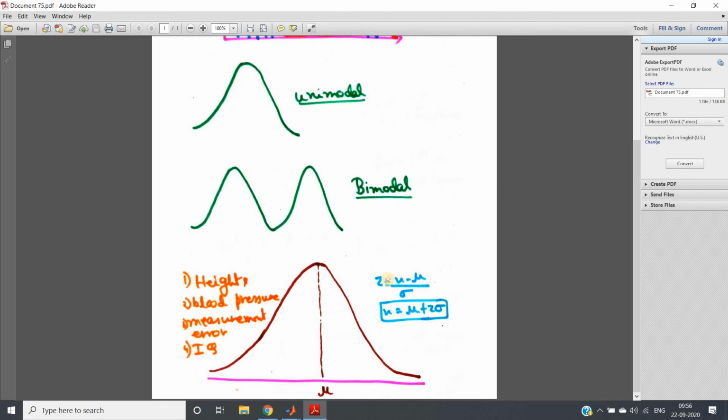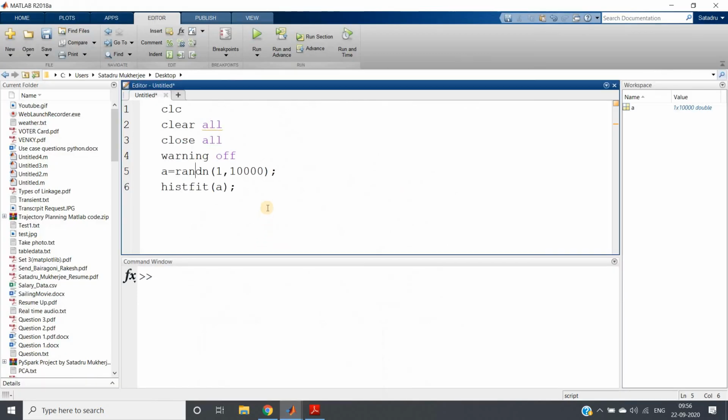That is x. So if you rearrange this equation, you will get x equal to mu plus z into sigma. So generate a normally distributed data set, multiply with the standard deviation and add the mean. You will get that particular distribution, whatever you want, with mean mu and standard deviation sigma. So let me show you here.